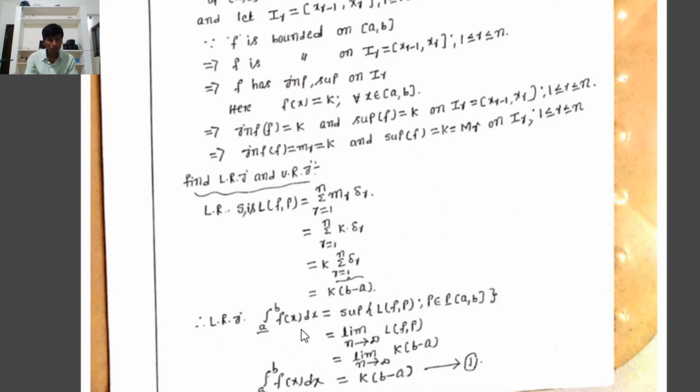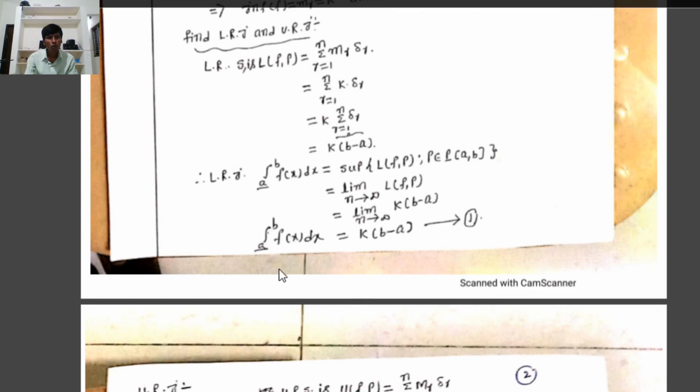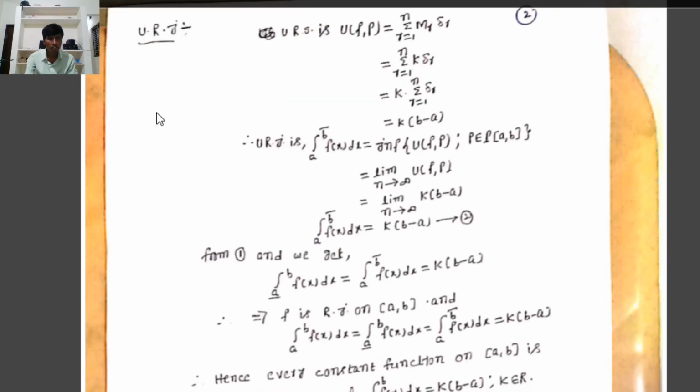Therefore, the lower integral of f(x) dx from a to b equals the limit as n tends to infinity of the lower Riemann sum, which is k(b - a). Substituting n equal to infinity, it is a constant value, and the limit of a constant equals that constant. Therefore, the lower Riemann integral equals k(b - a). Next, second, we have to find the upper Riemann integral.